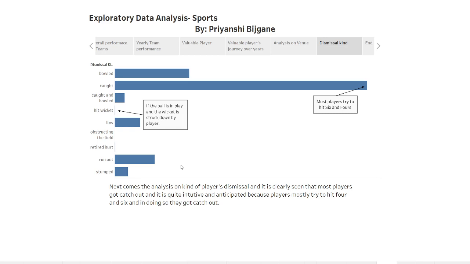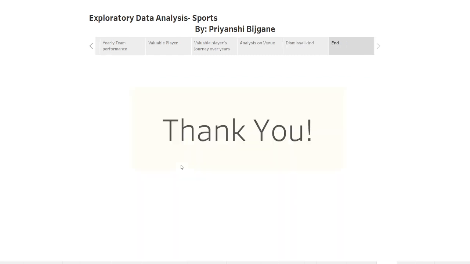So this is the end of the analysis, and as a conclusion, what I found throughout the analysis is the following. The most successful team is Mumbai Indians with more than 100 wins, followed by Chennai Super Kings and Kolkata Knight Riders. The players with the most Player of the Match titles are Chris Gayle, followed by A.B. de Villiers and R.G. Sharma.